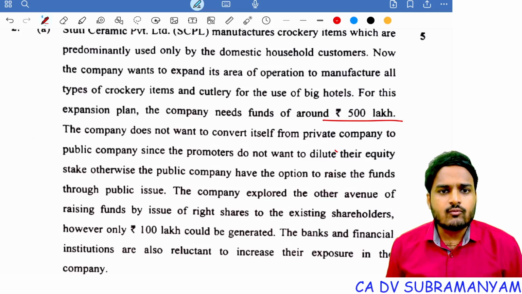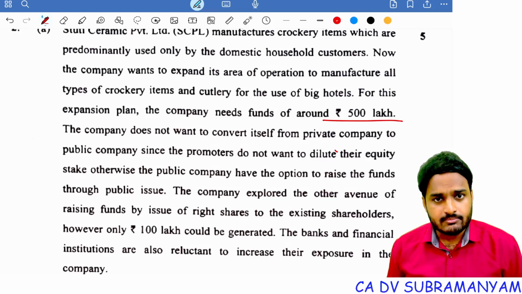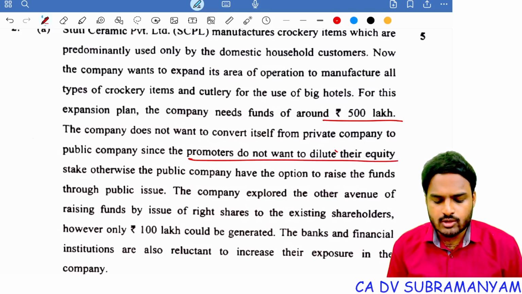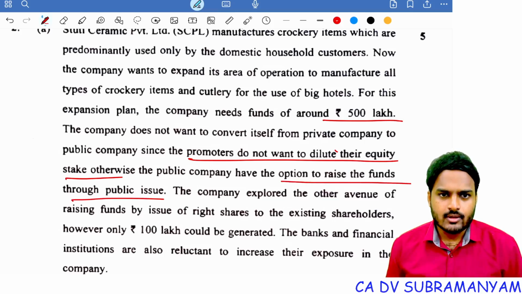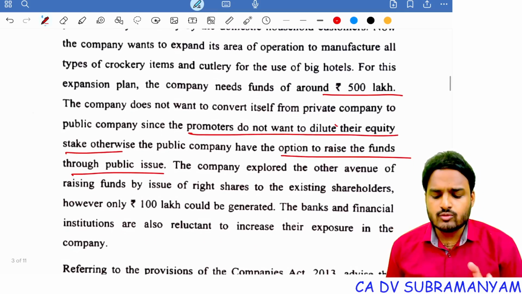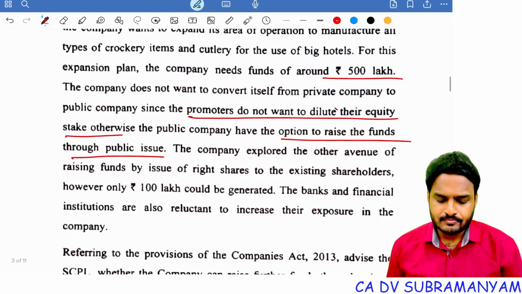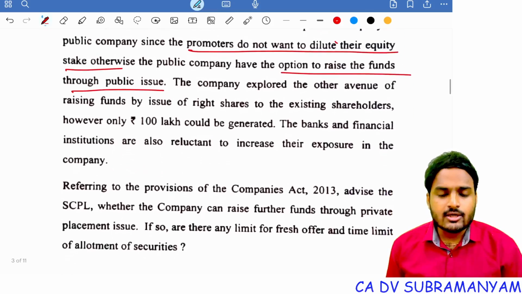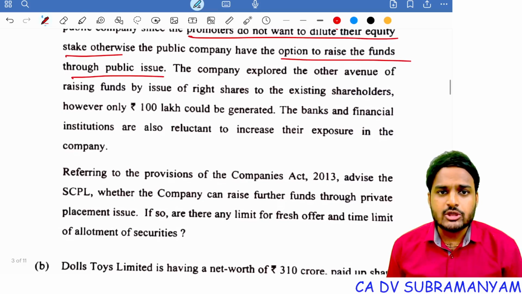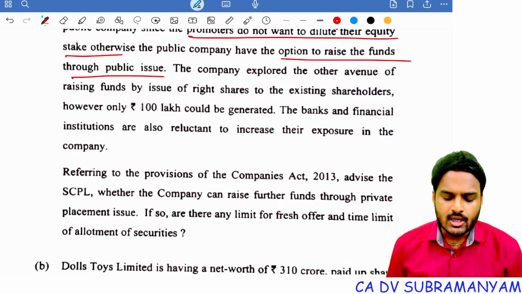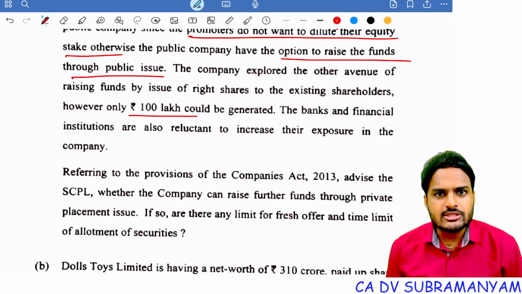The company does not want to convert itself from private to public company since promoters do not want to dilute their stake. Otherwise, a public company has the option to raise funds through public issue. So private companies are prohibited from making public offers, yes or no? Only public companies can raise funds through public issue, but promoters don't want to dilute their equity. The company explored other avenues of raising funds by issue of rights shares to the existing members. However, only 100 lakhs could be generated.